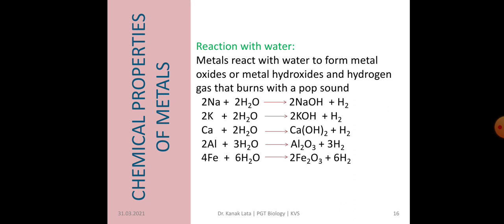Potassium reacts with water to form potassium hydroxide and hydrogen gas. Calcium reacts with water to form calcium hydroxide and hydrogen. Aluminium reacts with water to form aluminium oxide and hydrogen. Iron reacts with water to form iron oxide plus hydrogen.